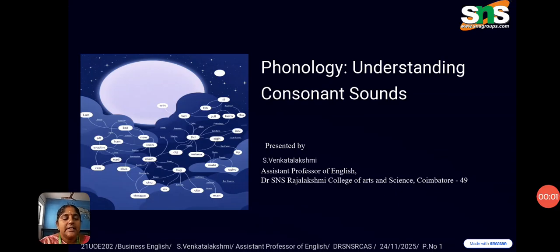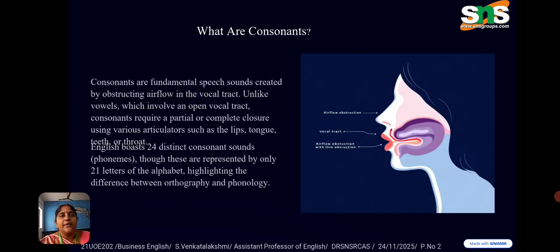And all present here. Today we are going to discuss another important topic in English, that is phonology. Phonology, understanding especially the consonant sounds. Phonology deals with the study of phonetic sounds, consonants and vowels. It is divided into consonants and vowels, and there are 44 sounds in English. Out of these 44, 20 are vowel sounds and 24 are consonant sounds.